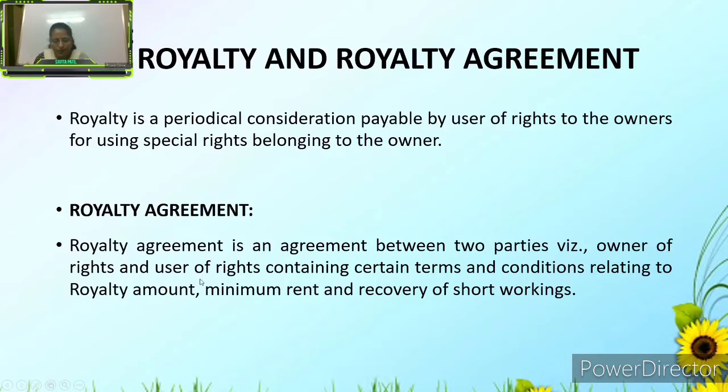The terms and conditions are the royalty amount, that is, how the amount will be payable per month as per the agreement, and the minimum rent, that is, what the minimum rent will be for a particular period. And the recovery of short workings: if the user fails to pay some amount in a few months, the shortfall must be recovered. These are the important terms which the royalty agreement will contain.